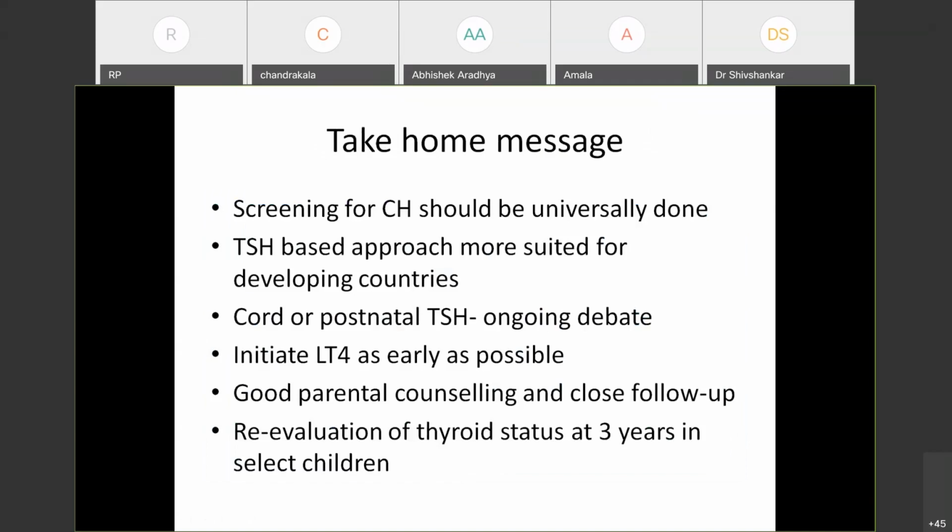LT4 has to be initiated as early as possible. Good parental counseling and close follow-up is mandatory. And in some select cases, re-evaluation should be done at 3 years of age. Thank you. Open for questions.